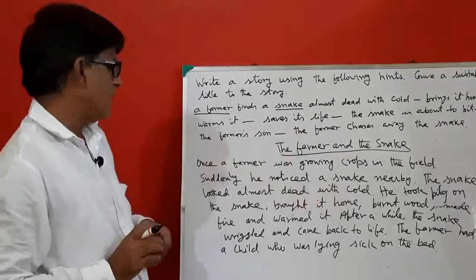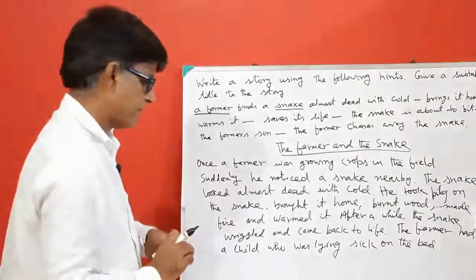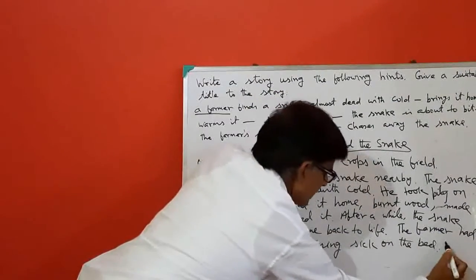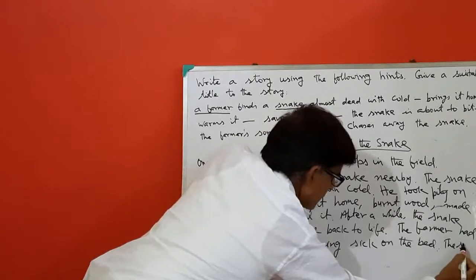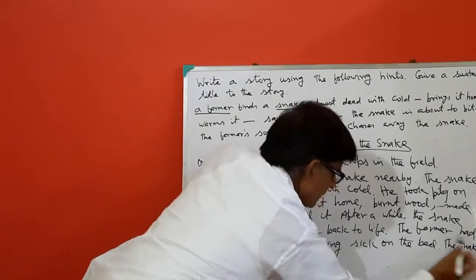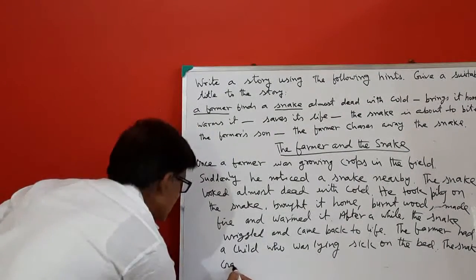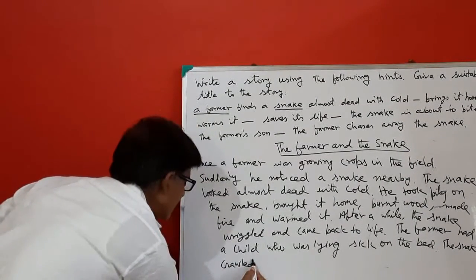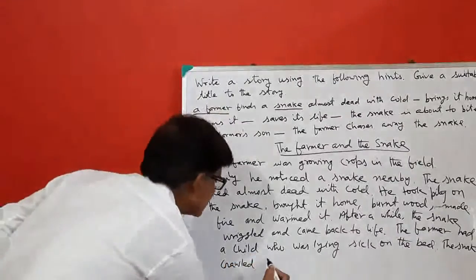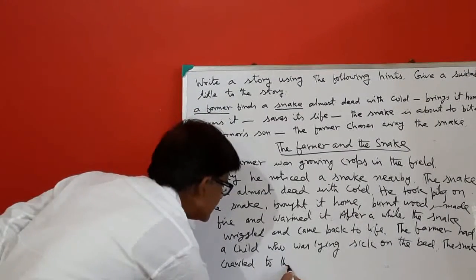The snake is about to bite the farmer's son. The snake crawled, C-R-A-W-L-E-D, crawled to the bed.